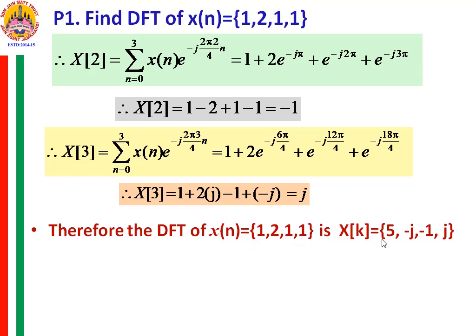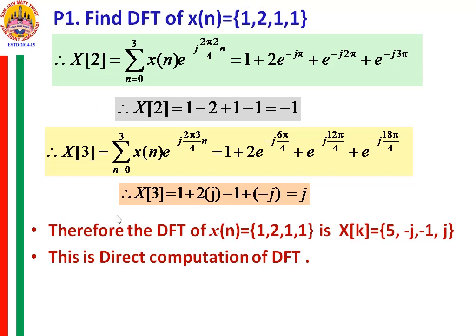So I say here that the DFT of x[n], which is 1, 2, 1, 1, is X[k], and X[k] we obtained is equal to 5, minus j, minus 1, and j. This X[k] is the DFT of x[n]. You observe here that the imaginary terms are appearing in conjugate pairs. That we will study while considering the properties of DFT.